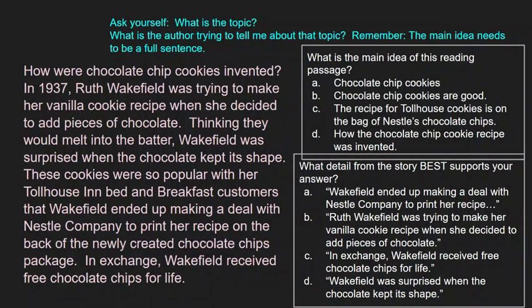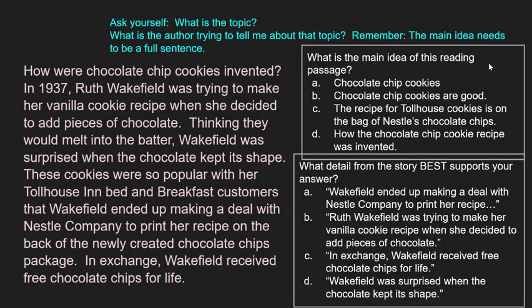First example: how were chocolate chip cookies invented? In 1937, Ruth Wakefield was trying to make her vanilla cookie recipe when she decided to add pieces of chocolate. Thinking they would melt into the batter, Wakefield was surprised when the chocolate kept its shape. These cookies were so popular with her Toll House Inn bed and breakfast customers that Wakefield ended up making a deal with Nestle Company to print her recipe on the back of the newly created chocolate chips package. In exchange, Wakefield received free chocolate chips for life.